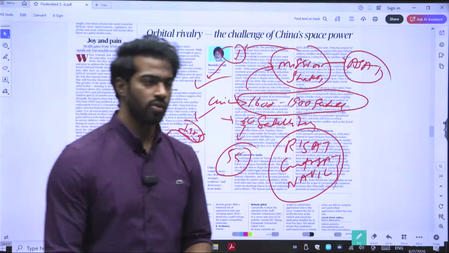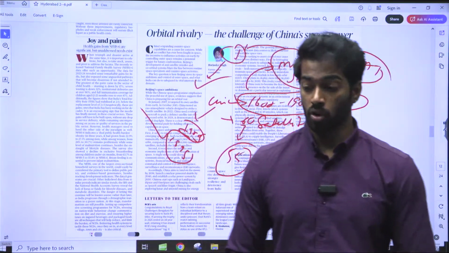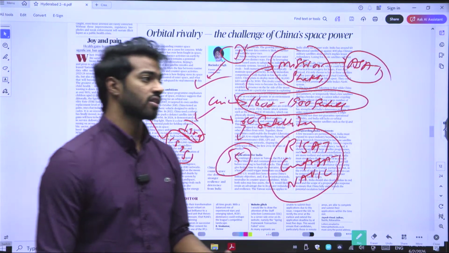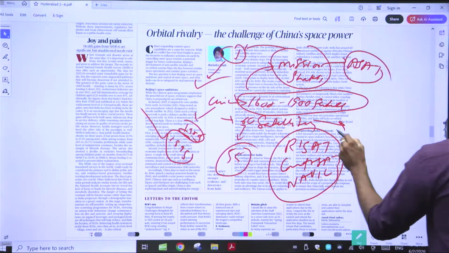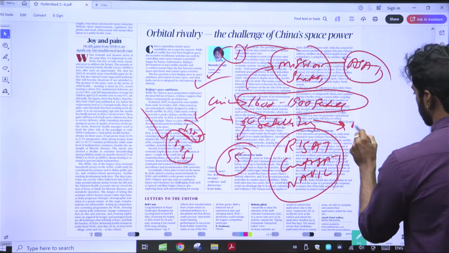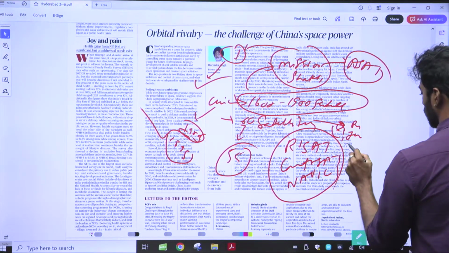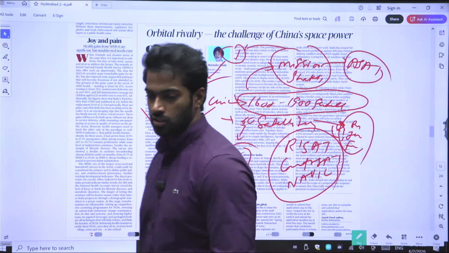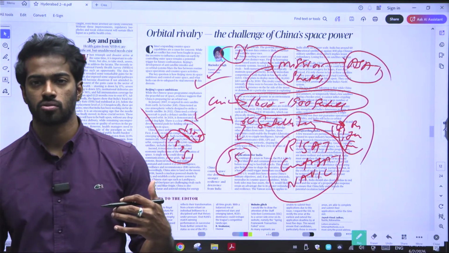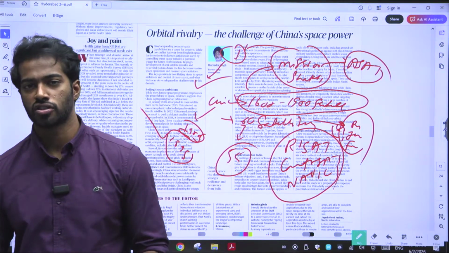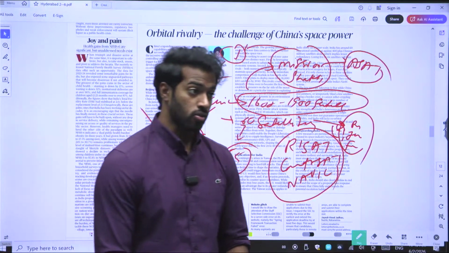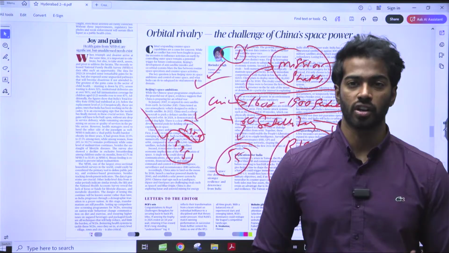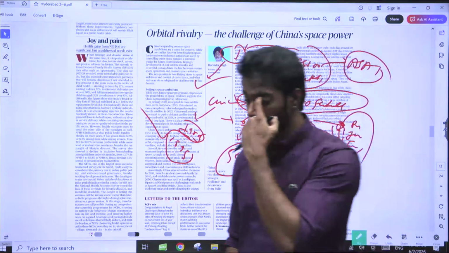So what do we have to do? We have to increase private production in satellites. That is the first thing we have to do. Other than that, we also have to collaborate with other countries like Russia, Japan, and France, and ensure that we have a high amount of technology, because otherwise we'll be at a very bad disadvantage. China has a high amount of technology and control, and it is also doing a lot of land control. Over time, it is controlling a lot of India's regions. That is what we have to keep in mind.